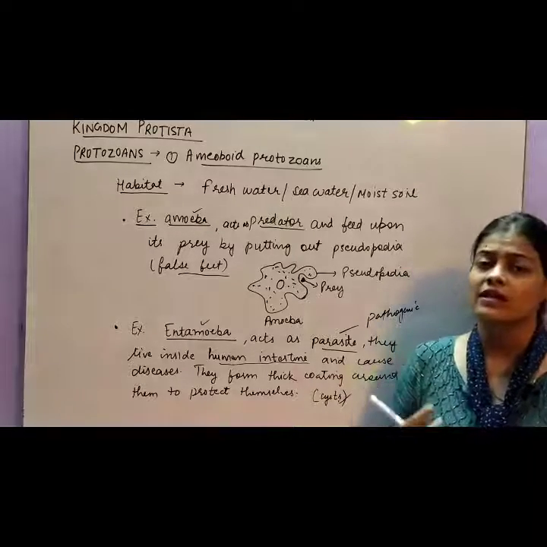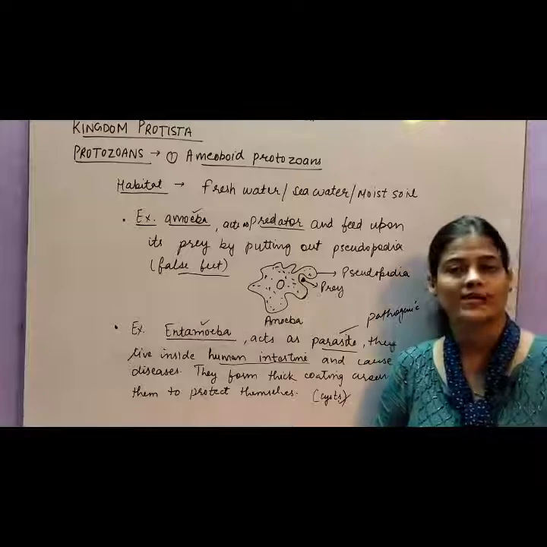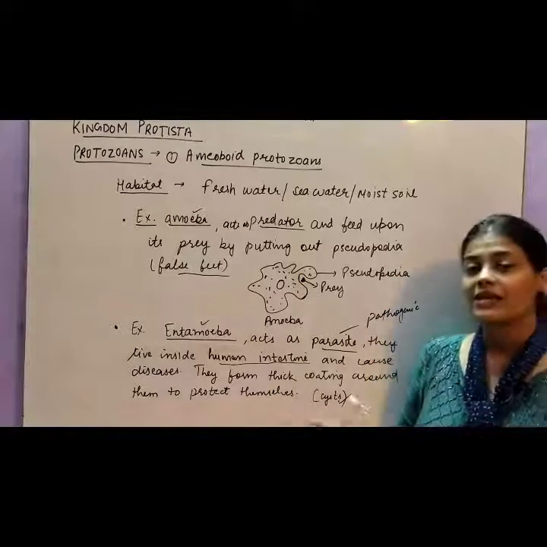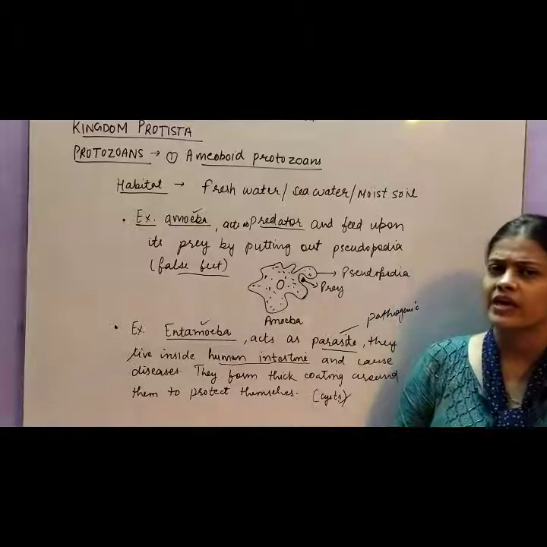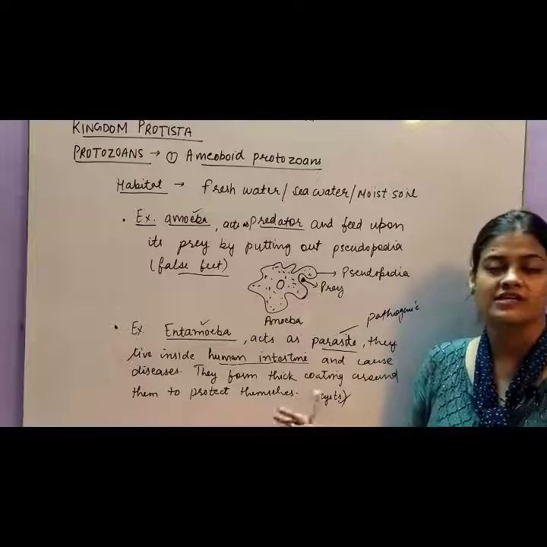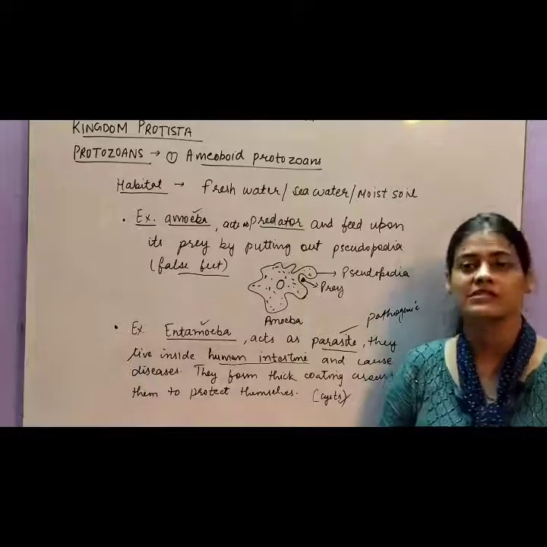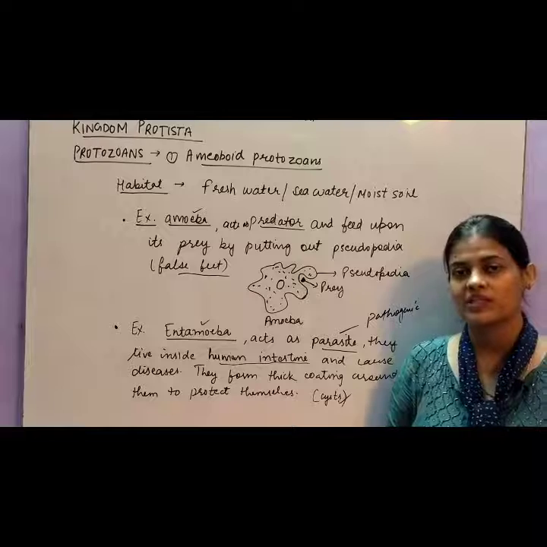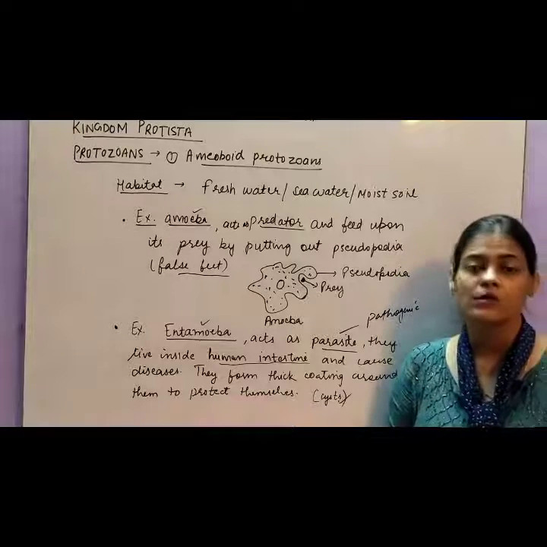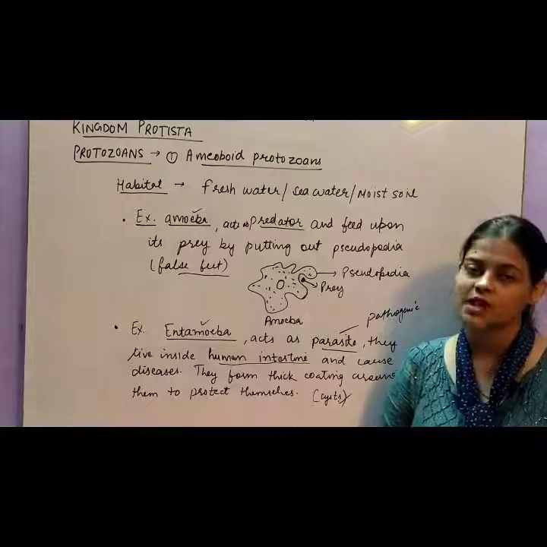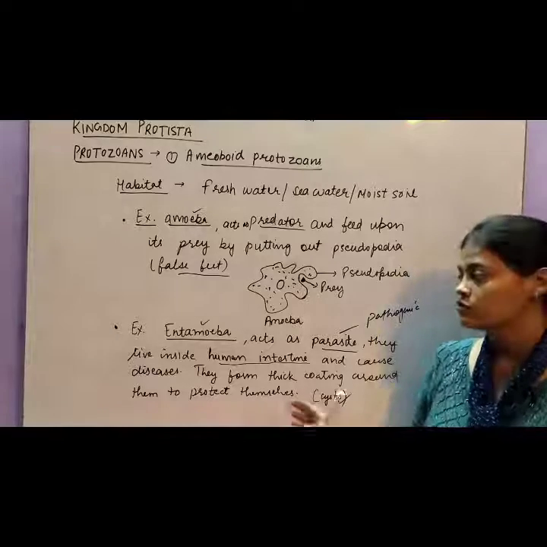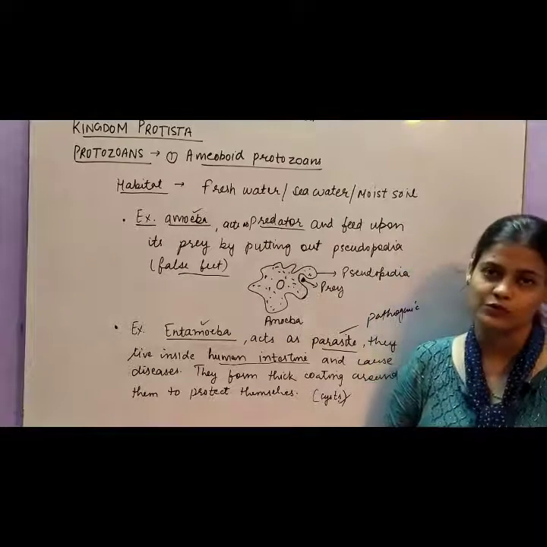So neither any antibiotic nor any other medicine affects them. They can survive in such low pH or whatever the conditions are because of the cyst. And when they get favorable conditions, the cyst wall breaks down and the amoebas come out from the cyst wall. So this is all about amoeboid protozoans.